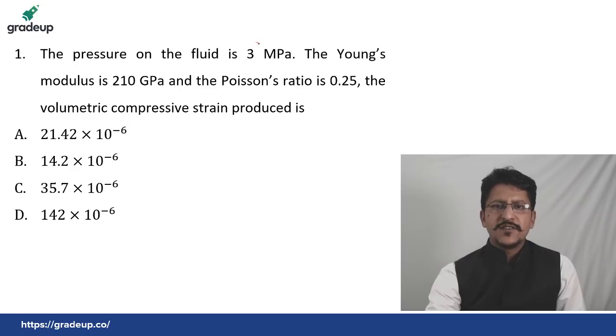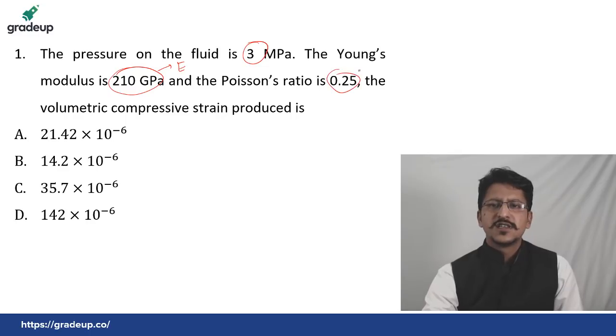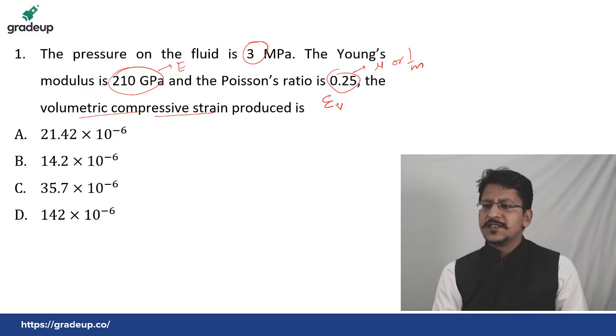See, the pressure is given as 3 megapascal. Young's modulus, what is this? This is the value of E, Young's modulus. What is this value? This is the value of mu, or 1 by m. Volumetric compressive strain is asked. What is asked? Epsilon V is asked.